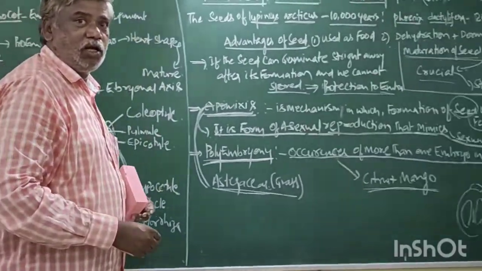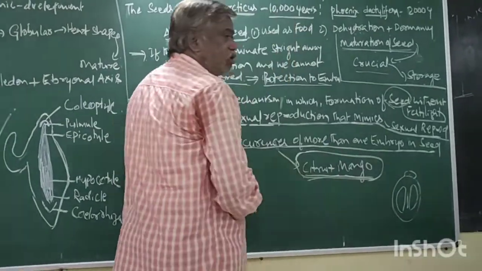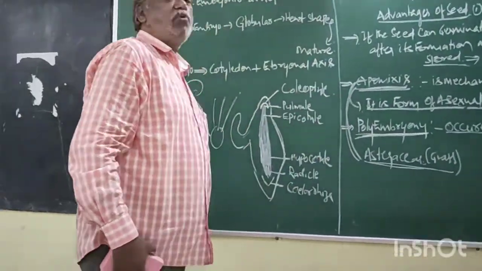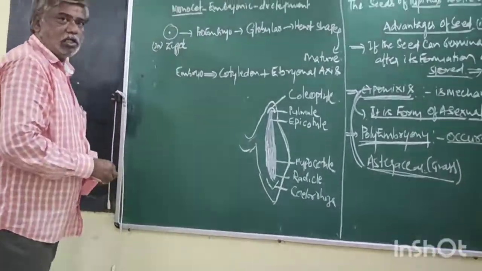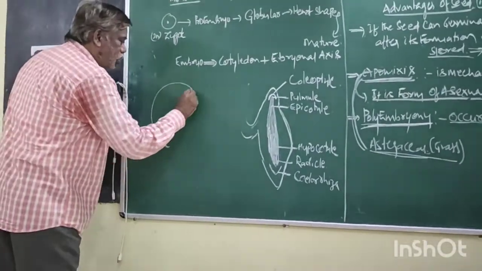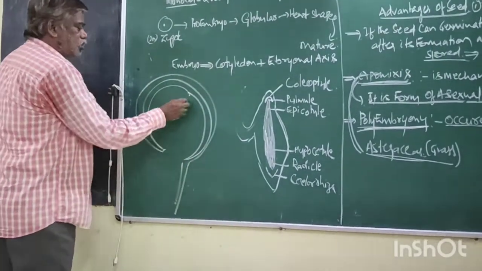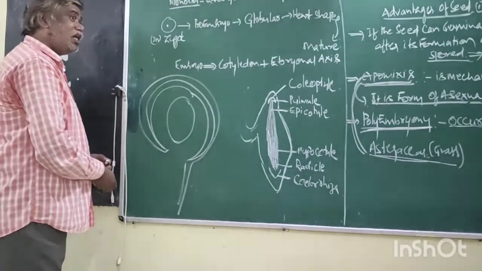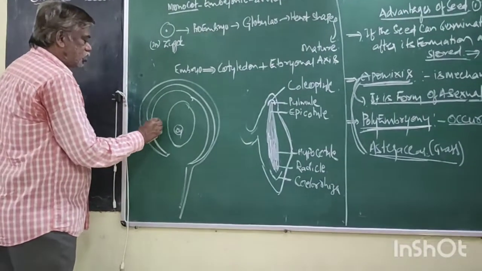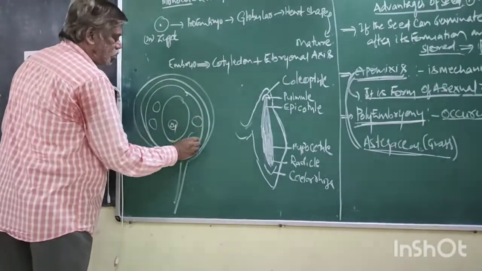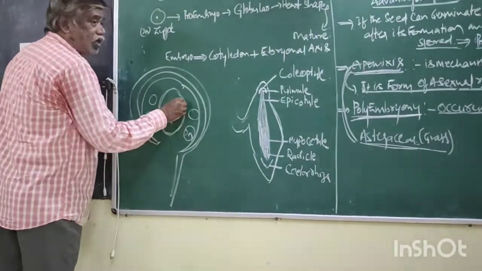This exceptional mechanism we can see in citrus and mango. How is polyembryony occurring? See, you know, it is the ovule with integuments, the first plant. Now it is the embryo sac. Fertilized. Now what is this? Zygote. Now what are these cells? Nucellus. Ploidy? Diploid. Now what is this? Fertilized embryo sac.